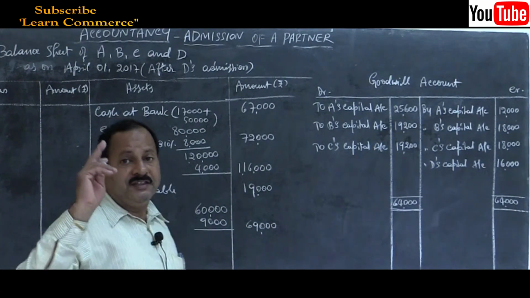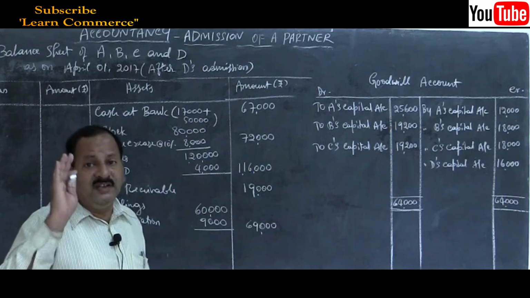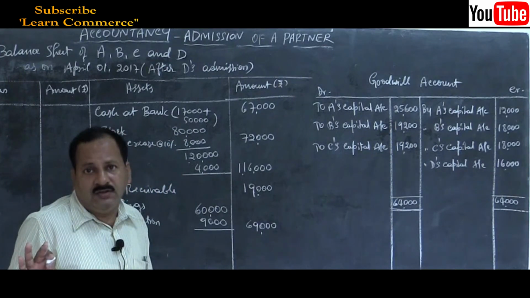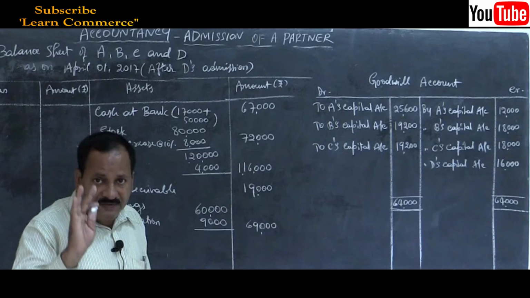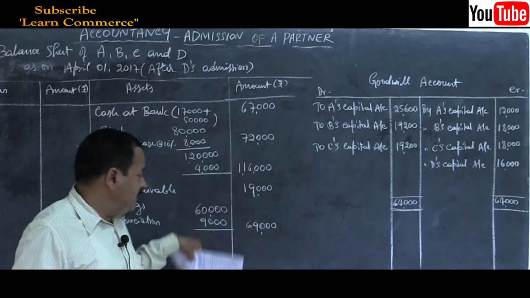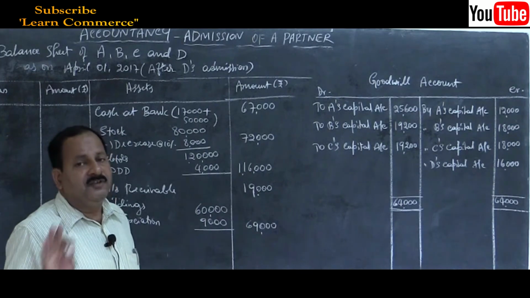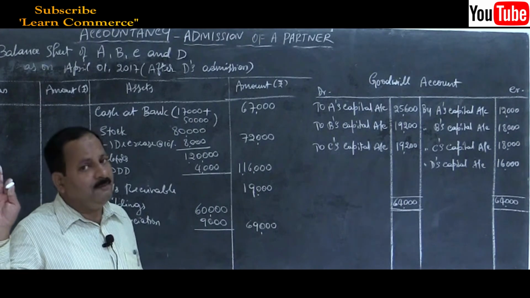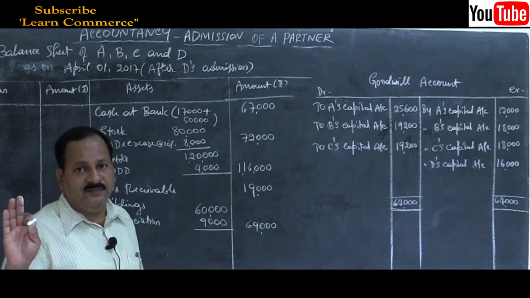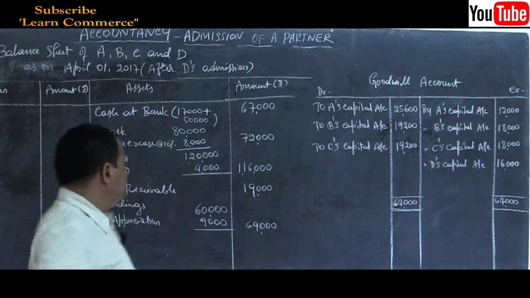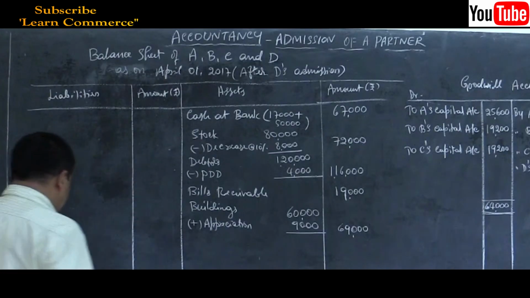So under the third method only, goodwill is created, that's all. Under that method only, goodwill will appear in the balance sheet. Under first, second and fourth method, goodwill will not appear in the balance sheet. Make sure of it. Clear? Yes. Now, let us move on to the liability side.